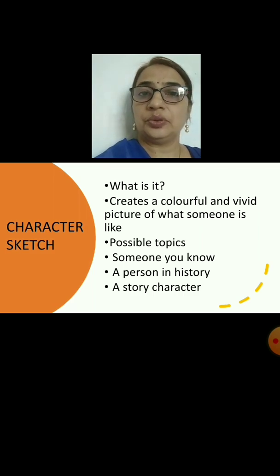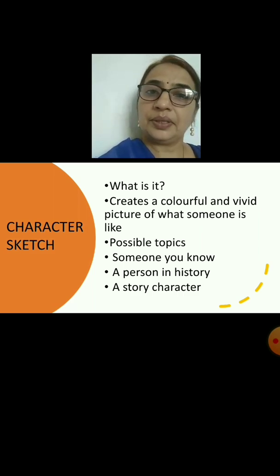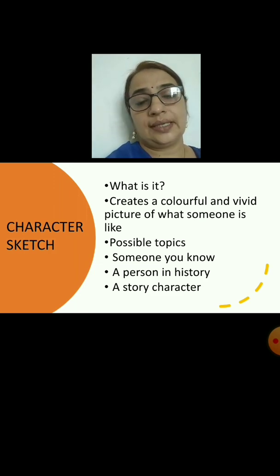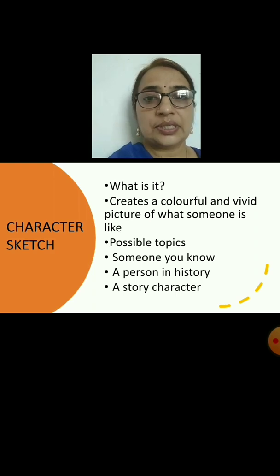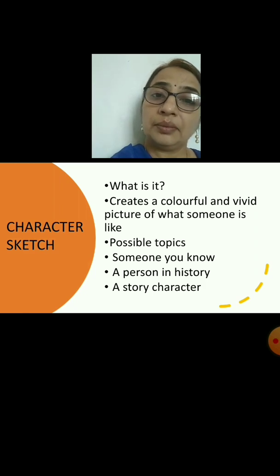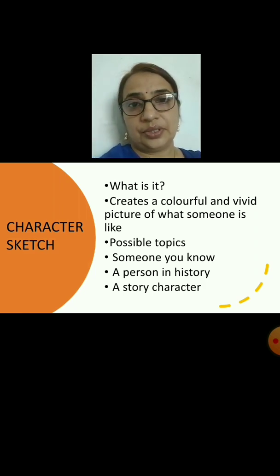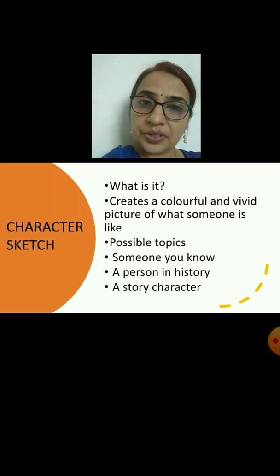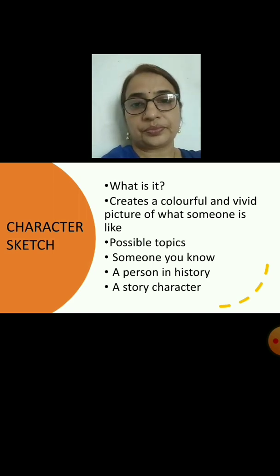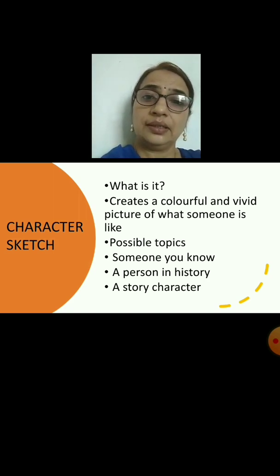The first is someone you know. It can be a person, someone you know. Then a person in history. We can write a character sketch on any person from history. Then a story character. Okay, when we read or see a story, there are different characters, so we can write the character sketch on any particular character of that story. So it can be a story character or a person in history or someone you know. These are the possible topics while writing the character sketch.